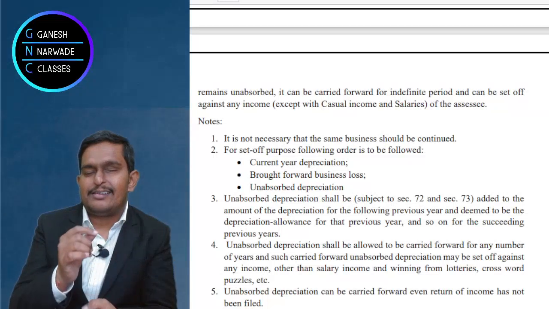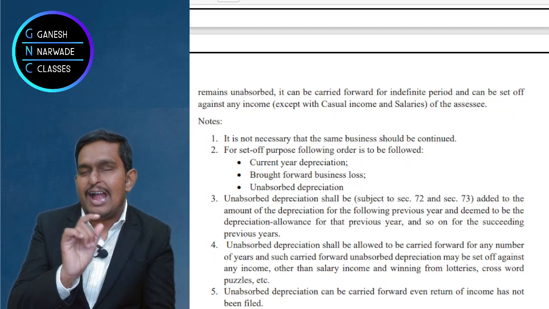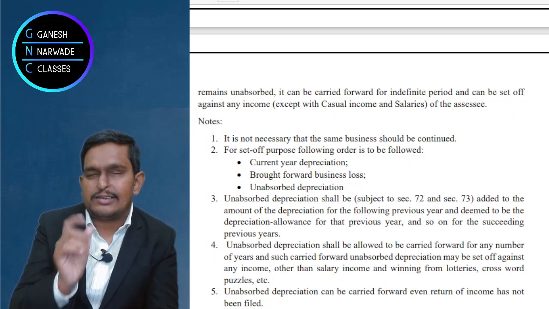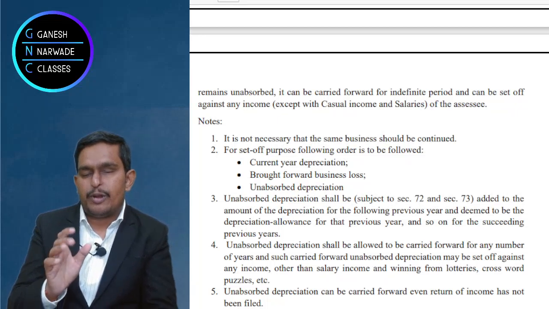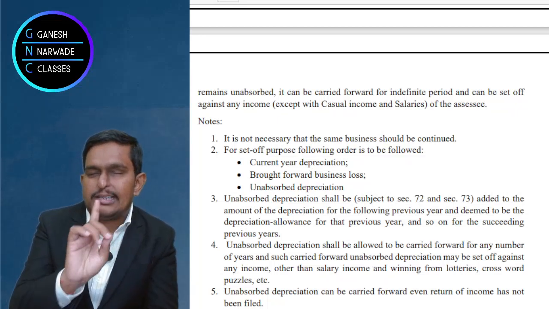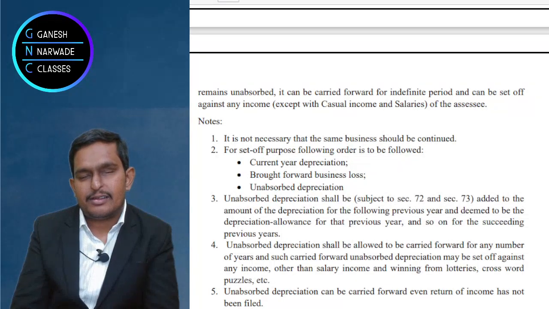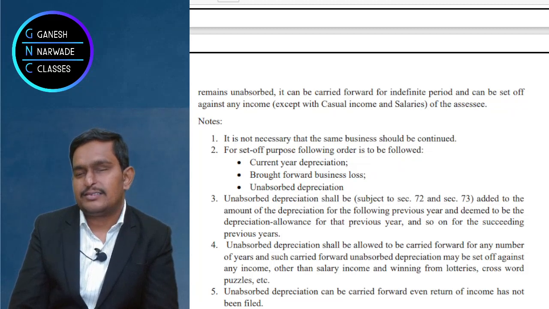The answer is yes. But not from salary and casual incomes, meaning lottery, crossword puzzles, sudoku. From casual incomes and from salary, you cannot deduct unabsorbed depreciation. From all other incomes, yes, you can do it.